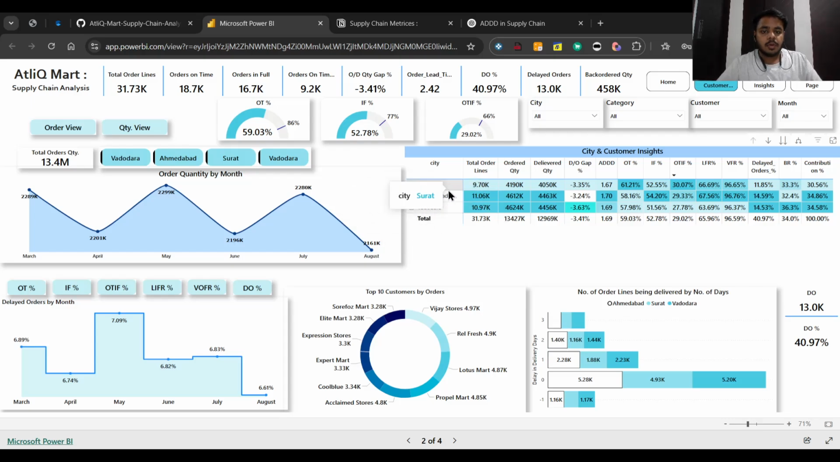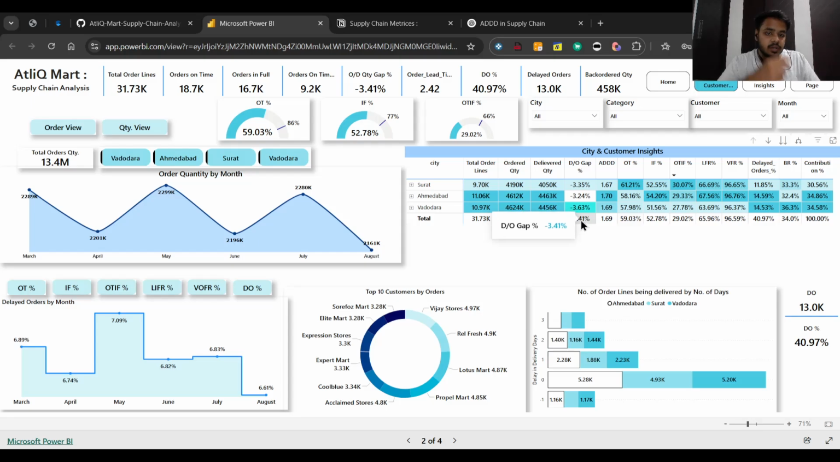Okay. So now let's see the order lines. Most of the order lines came from Ahmedabad and Vadodara. As you can see, Vadodara consists of 10.97 thousand, basically 11,000 order lines generated from Vadodara itself, whereas from Ahmedabad 11,000 order lines were generated, and from Surat 9,000 order lines. Now what was the order quantity? The ordered quantity in total was 13 million and the delivered quantity was 12.9 million basically. So there is a difference in quantities.